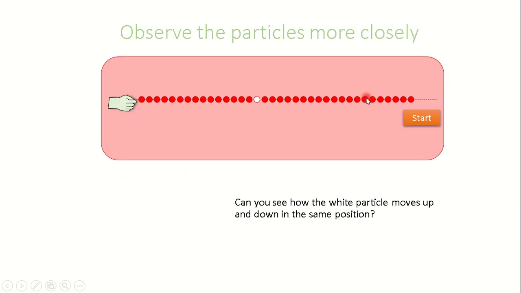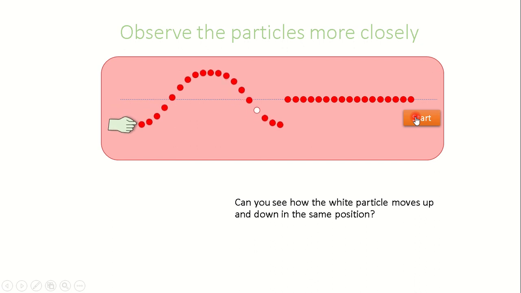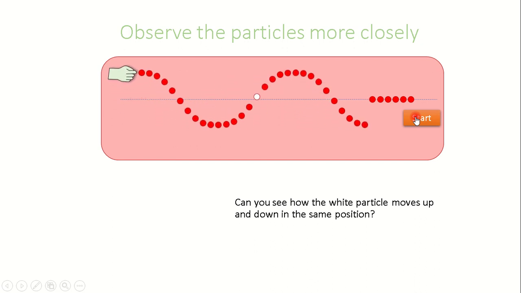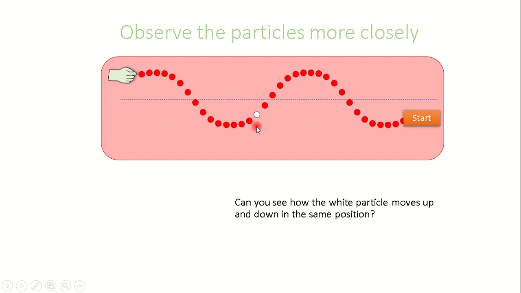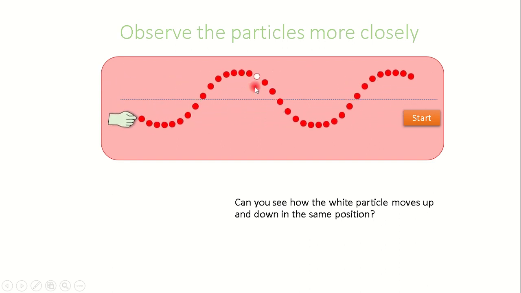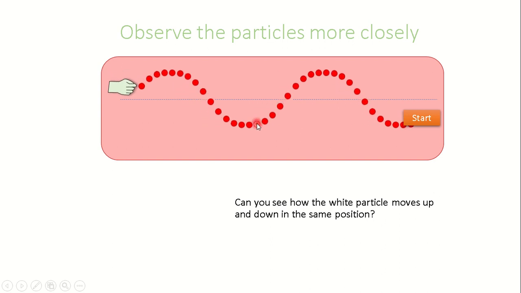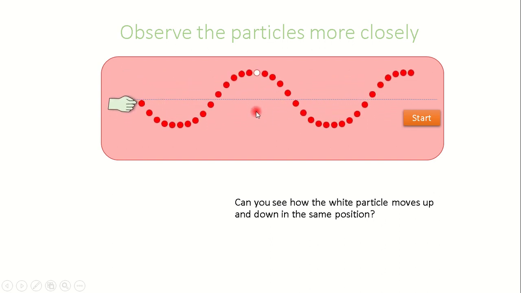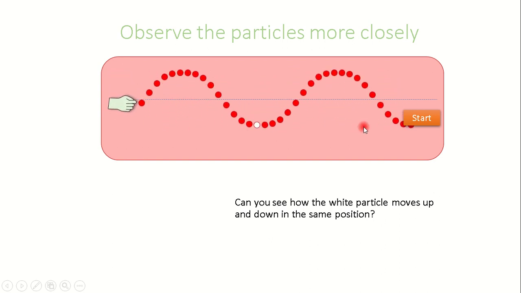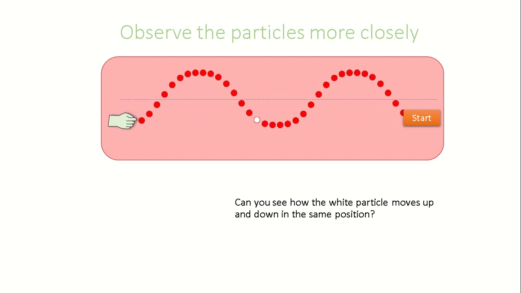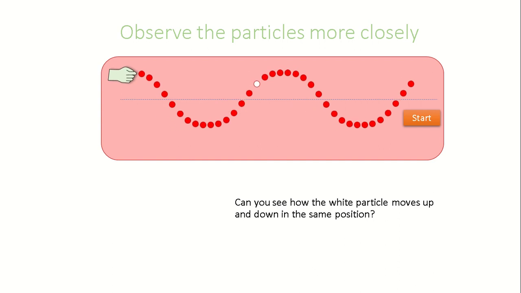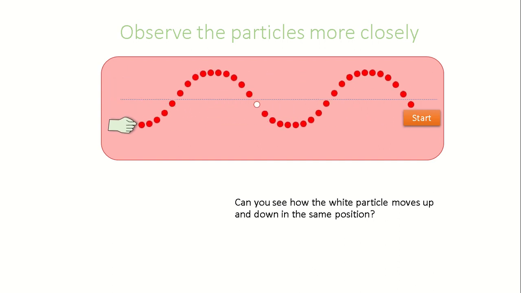Good. Now let's observe the white dot there and see what happens. Observe the particle more closely and see what's happening to the white dot. What did you notice? It's going up, down, up and down while the wave is traveling. Okay, so this shows that the particles don't move with the wave, they only vibrate up and down in a transverse wave.